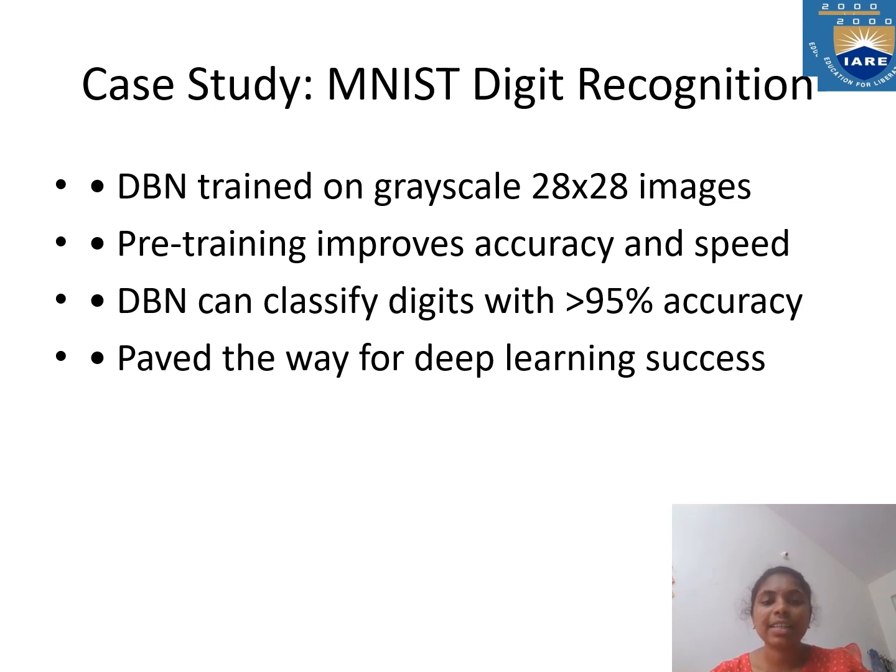A DBN can classify digits with greater than 95% accuracy, and paved the way for deep learning success.